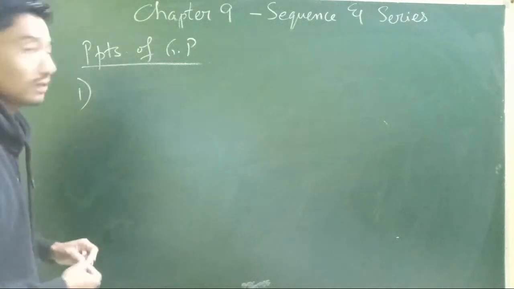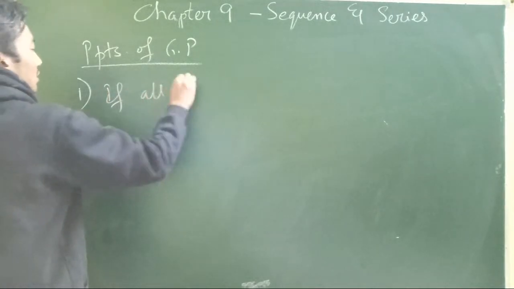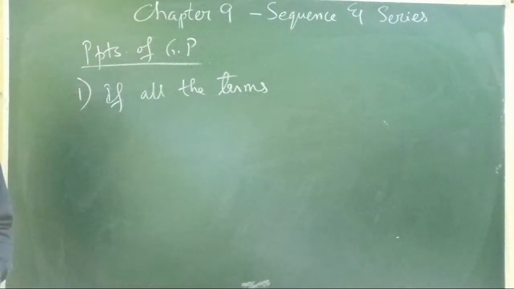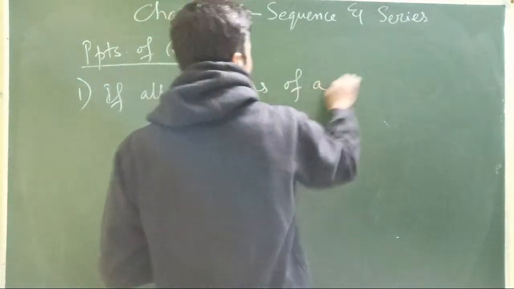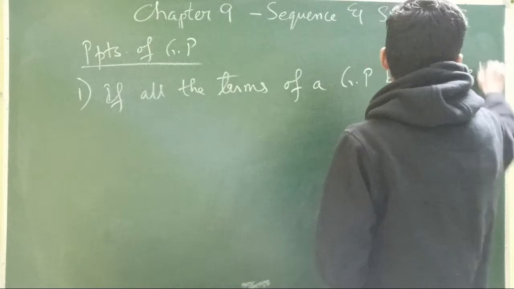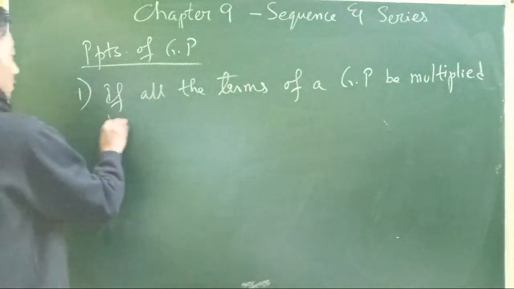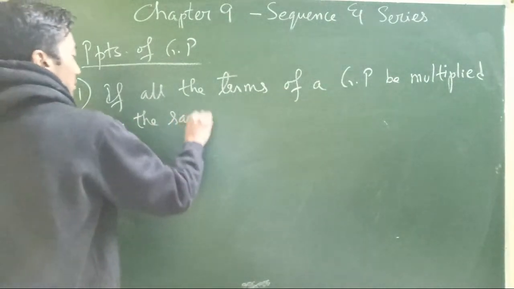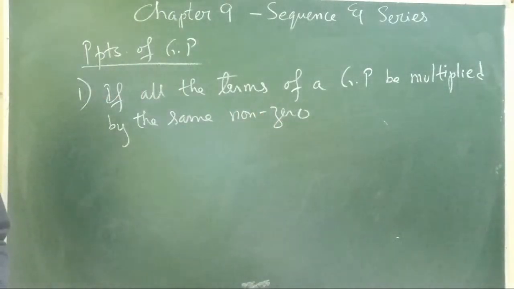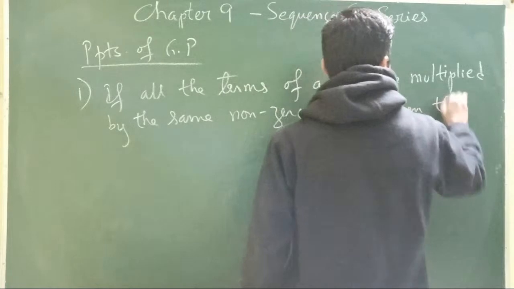Number one, that is, if all the terms of a GP be multiplied by the same non-zero number, then the new numbers also form a GP.